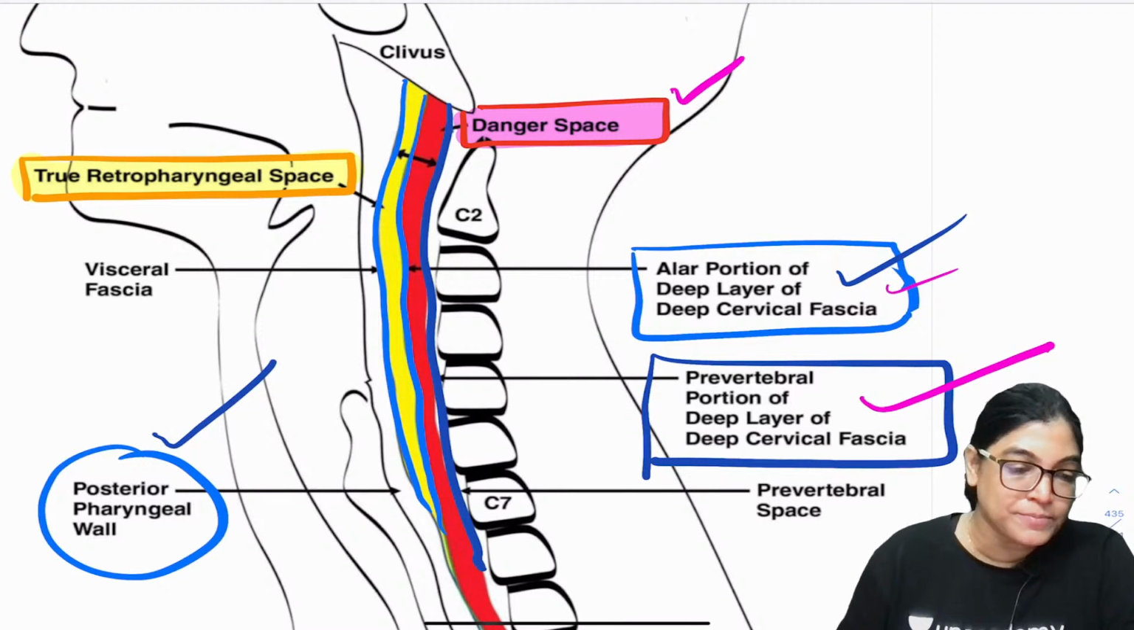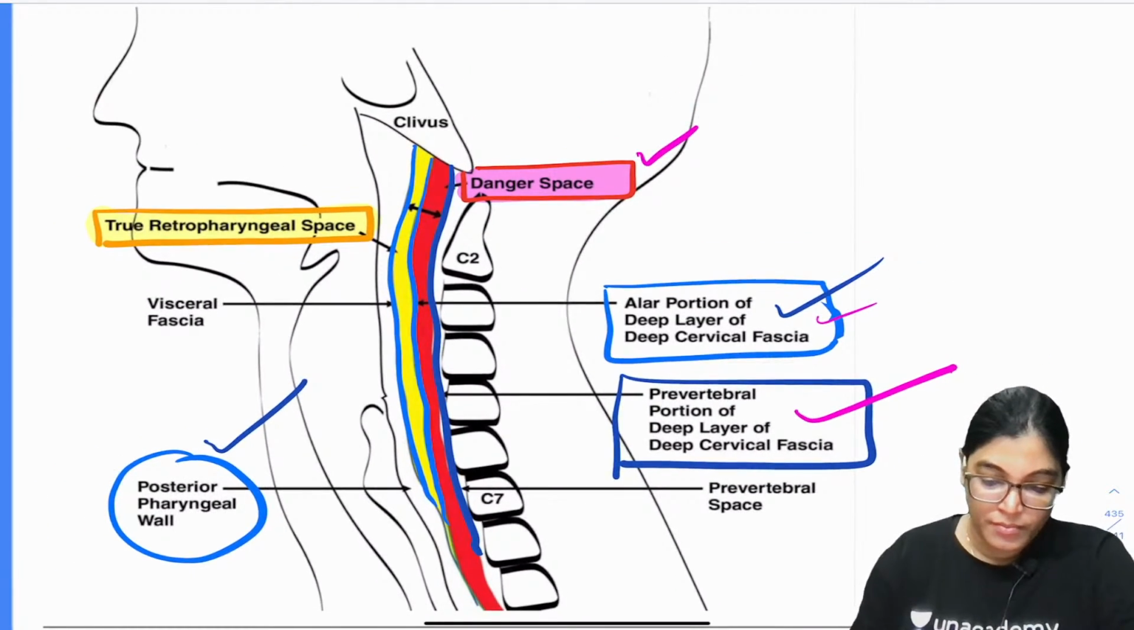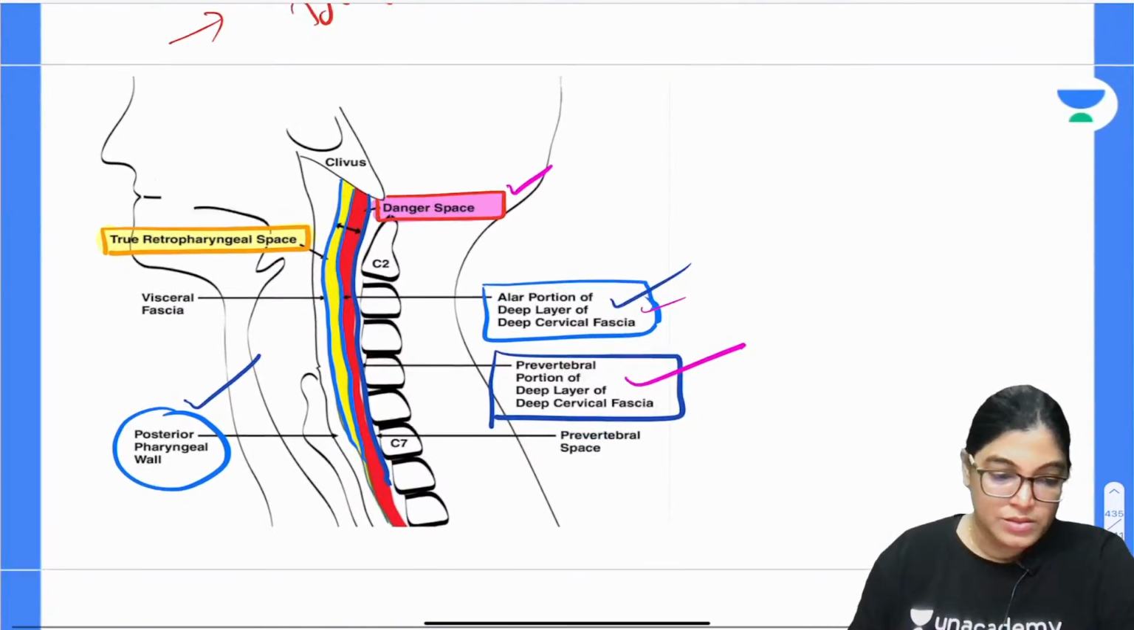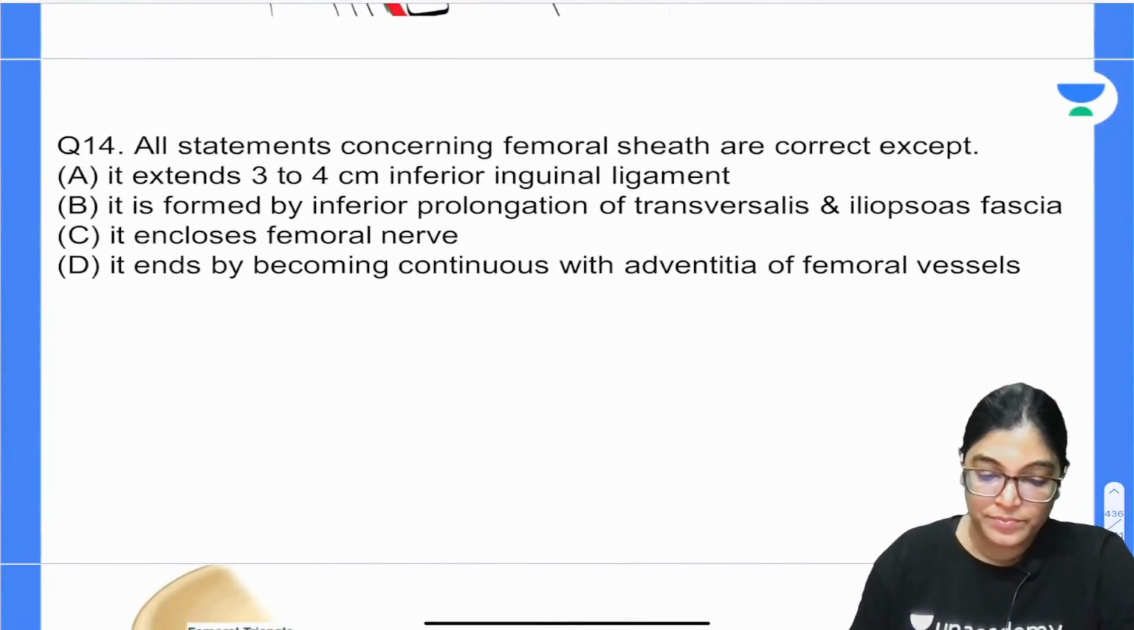Ajit, Mednayer, Joseph? So, let us move on to the next question. Yes, give me a thumbs up if it is clear. Now, let us move on to question number 14.